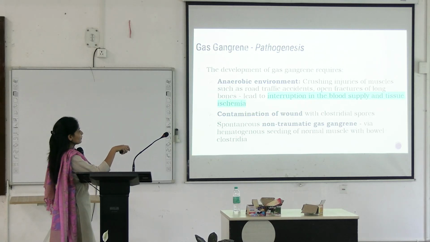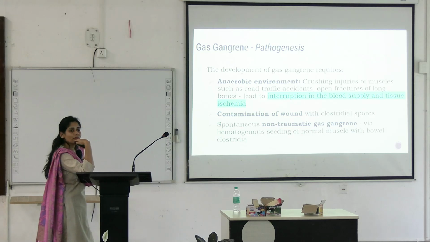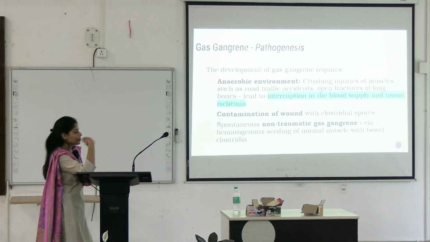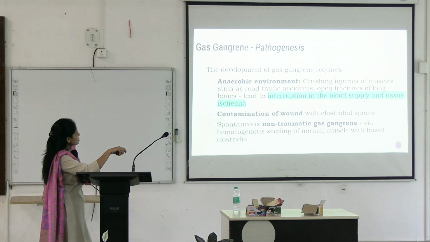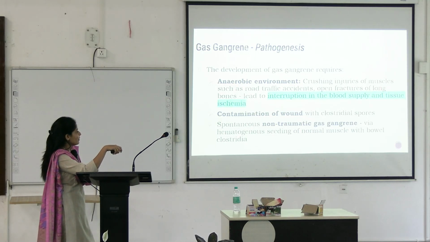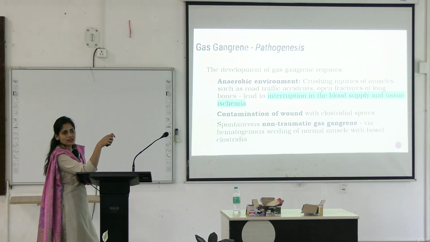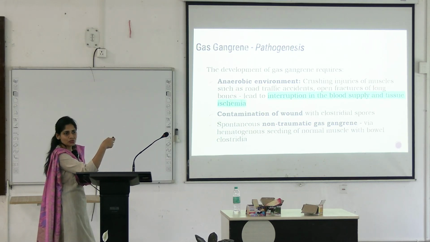What does the development of gas gangrene require? First is anaerobic environment. How will this anaerobic environment come in the body? Body is supplied by blood vessels and oxygen. What will happen? The crushing injuries or road traffic accidents or open fractures of long bones will interrupt the blood supply to tissues, right? So these tissues will have anoxia. And there will be wound contamination. During road accidents, it's very easy to get it from the road, right? Because it's a saprophytic flora. It is available in the soil.